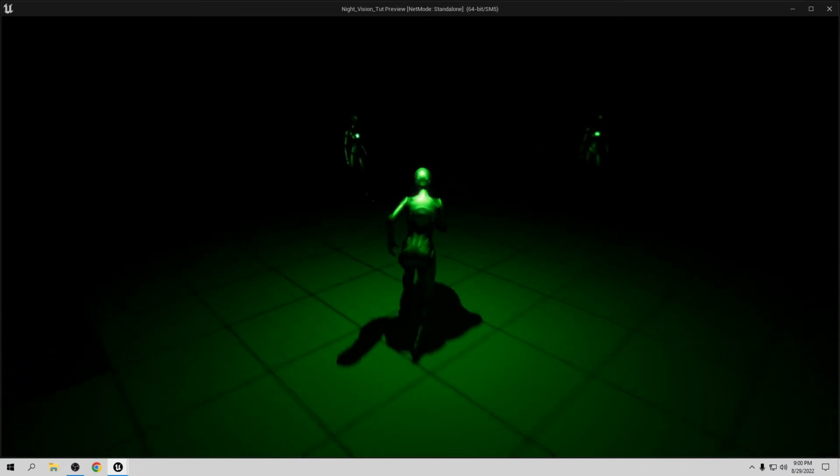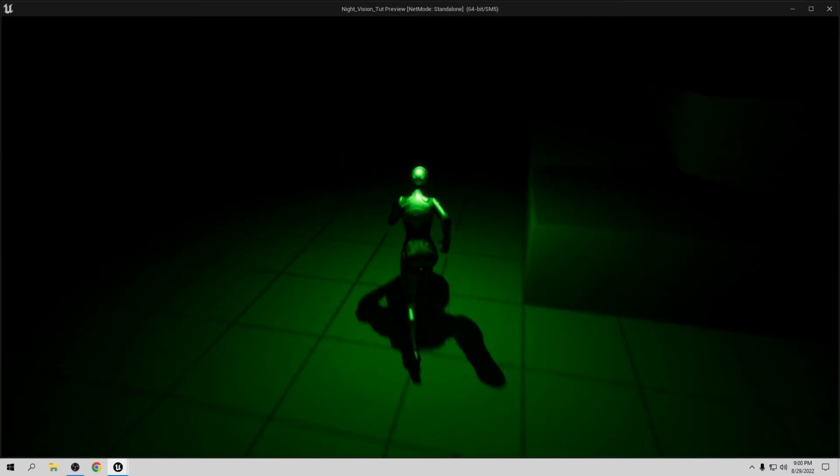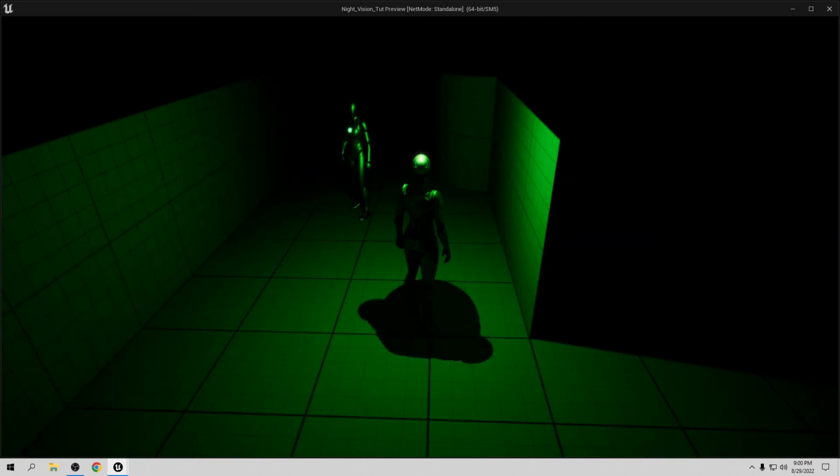Let's go play. So now we don't see anything. When I press the button, we can see now we're looking, so we can find these guys from here in the back, so they look over there.